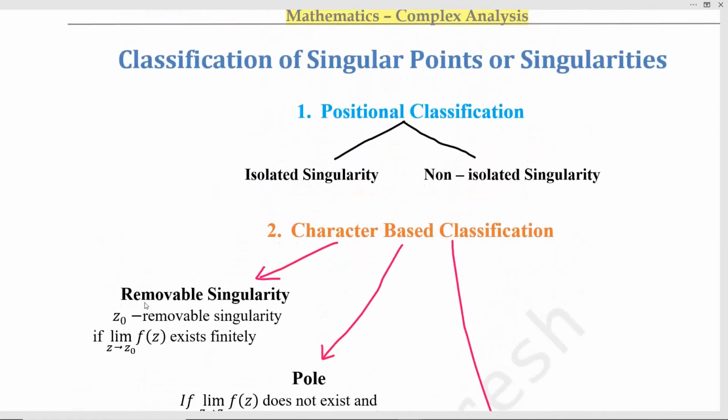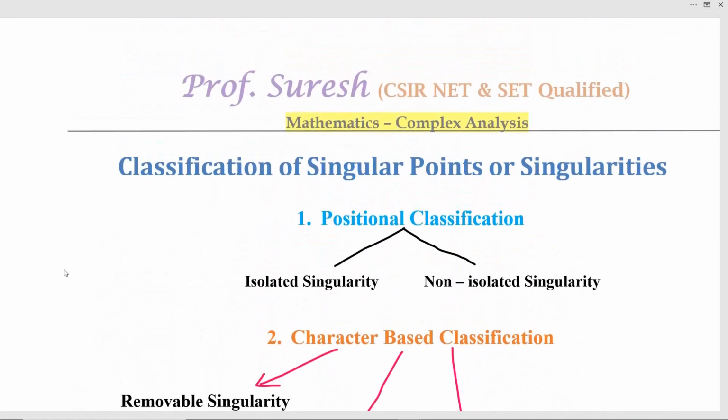Okay. So classification of singular points. First one, positional classification. There are two types. One is isolated singularity and the second one is non-isolated singularity. So isolated singularity means near that singularity there will not be any other singularity. We use the word island. Island means it is covered by water. Nearby no land will be there. Like that, isolated singularity.